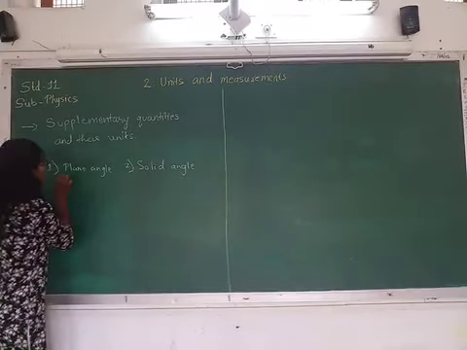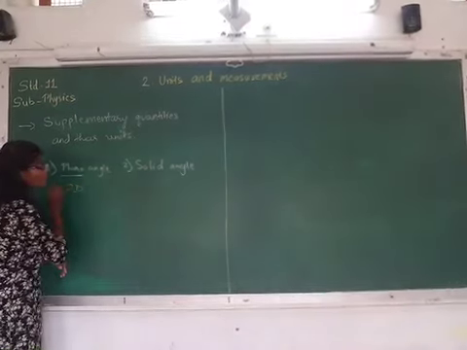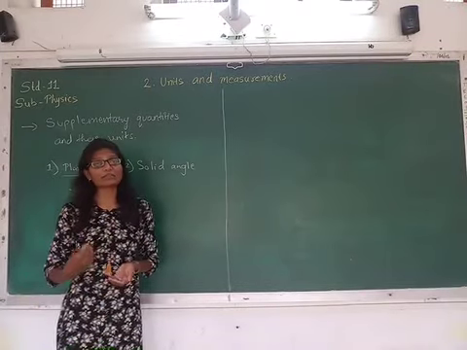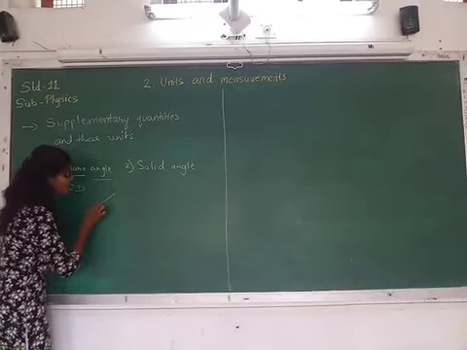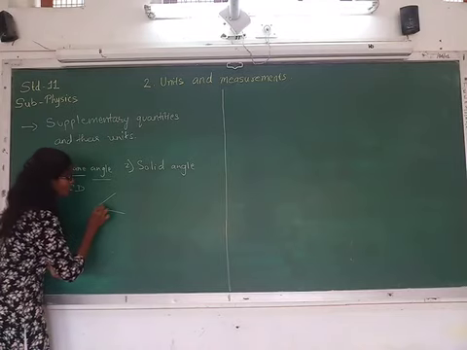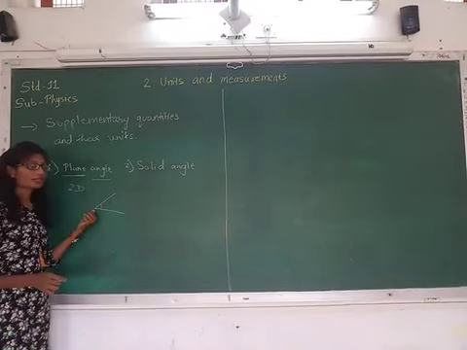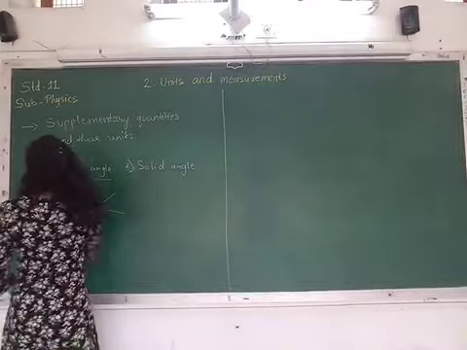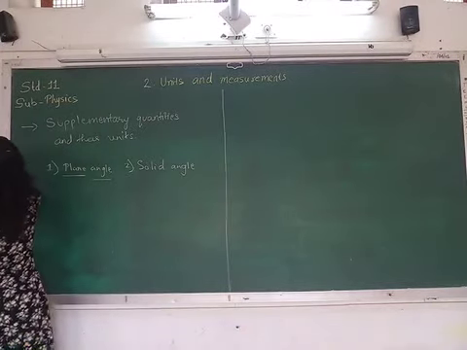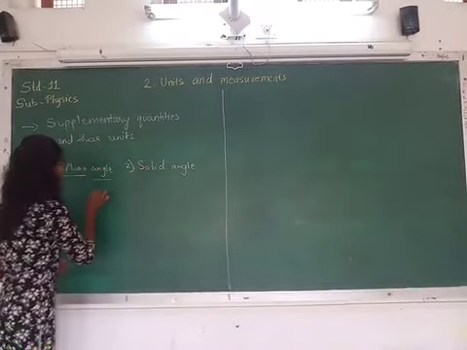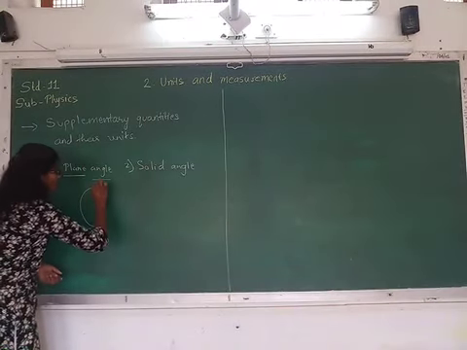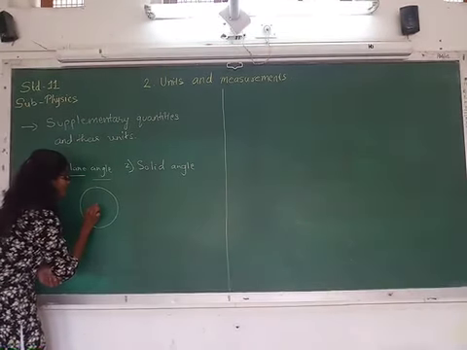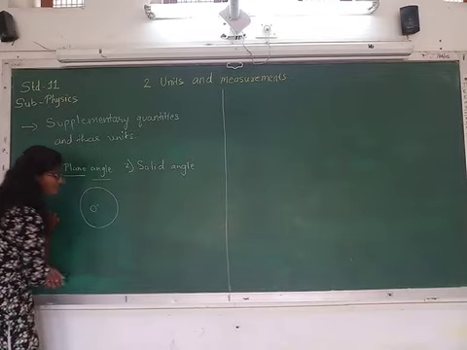So plane means we are dealing with 2 dimensions, and angle we already know, we have already studied in mathematics that it is nothing but when 2 lines intersect at a point, where this point is called the vertex, it makes an angle. Okay, so here in physics, this plane angle means we will be taking a circle, right? And let the center of the circle be O.